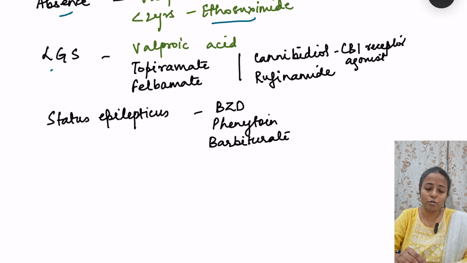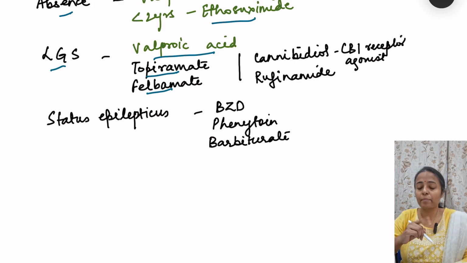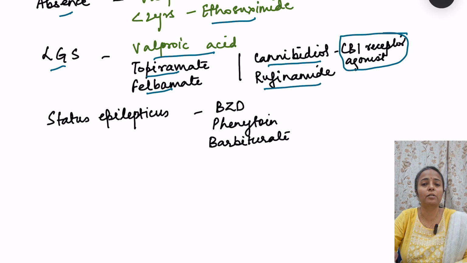Then we have Lennox-Gastaut syndrome where again valproic acid is used, and I told you other drugs, that is the voltage gated potassium channel opener and glutamate receptor blockers. So this is topiramate; felbamate is an NMDA receptor blocker, and topiramate is a voltage gated potassium channel opener. But apart from these there are certain newer drugs, that is cannabidiol, a CB1 receptor agonist, a newer drug which is approved, and rufinamide. Rufinamide, we don't know the mechanism of action.